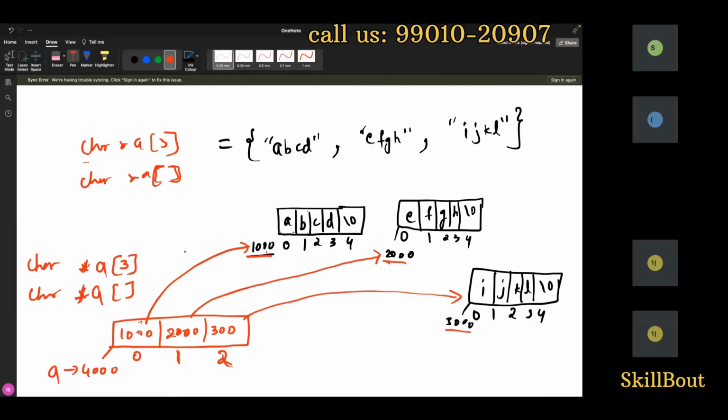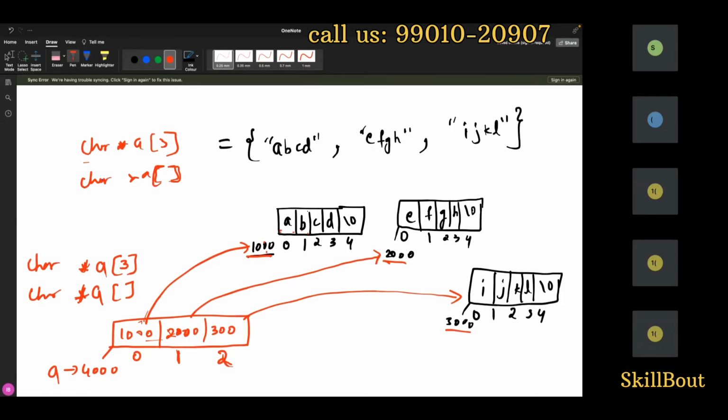Now inside this array, what is the data I'm storing? Address. I want to hold this initial address, that's the reason I'm writing A. Inside this I'm writing what? Address. To denote that, I'll write star. Until star, it will point to here. After going there, how many bytes do I want to read? It is character type of data. That's the reason char and char star.